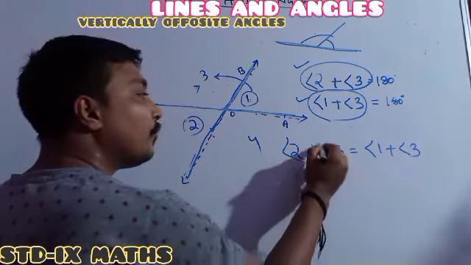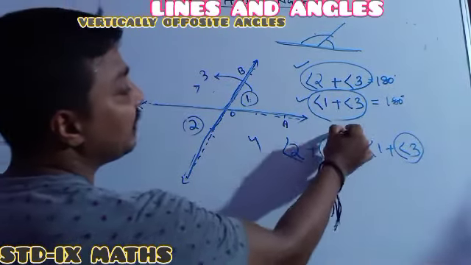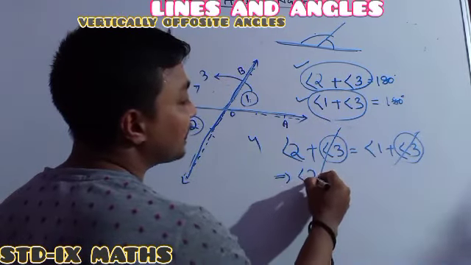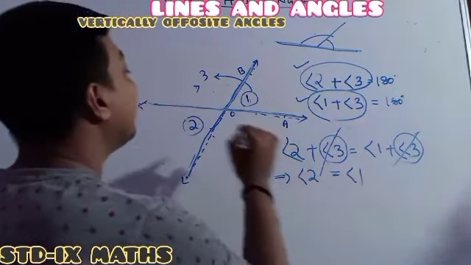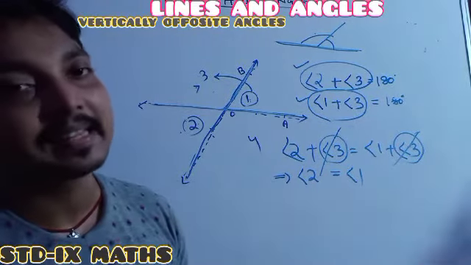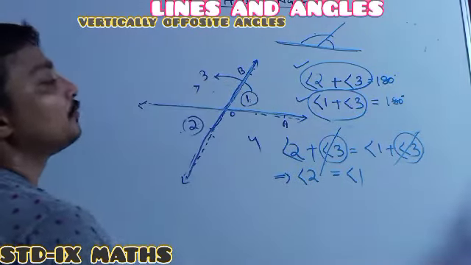From the equation, whenever the same thing appears on both sides, I can erase it from both sides, so the equation remains the same. So 2 is equal to 1. It means 2 is equal to 1, so vertically opposite angles are equal. Similarly, one can prove that 3 is equal to 4.